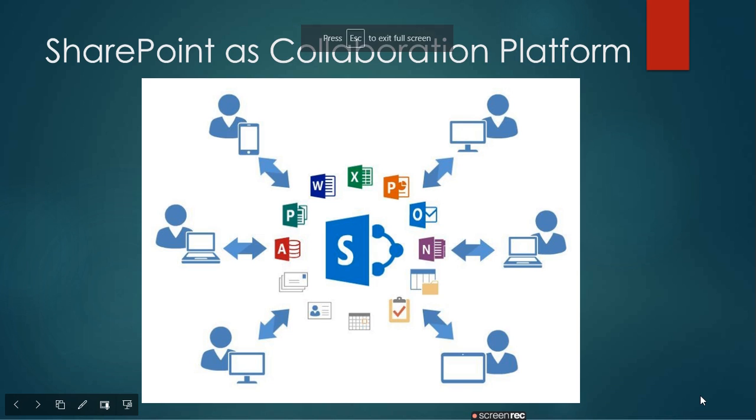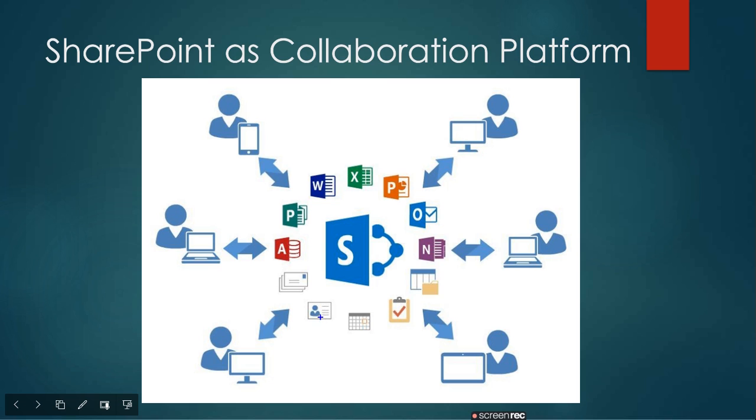In the next screen, see SharePoint as a collaboration platform. Collaboration means many people work on the same content. As you can see in this diagram, there are different kinds of content.